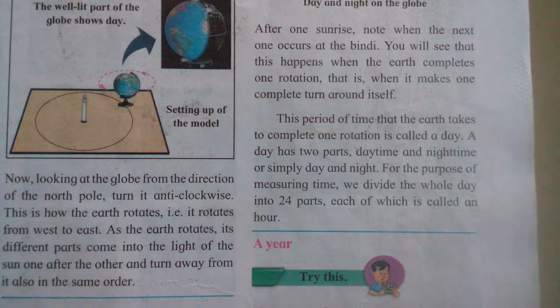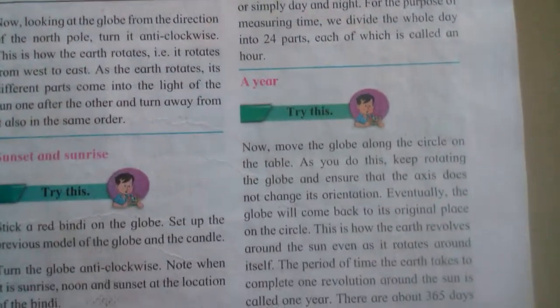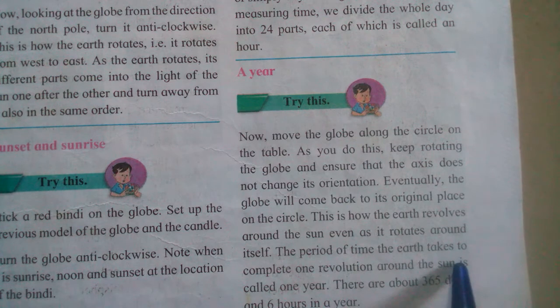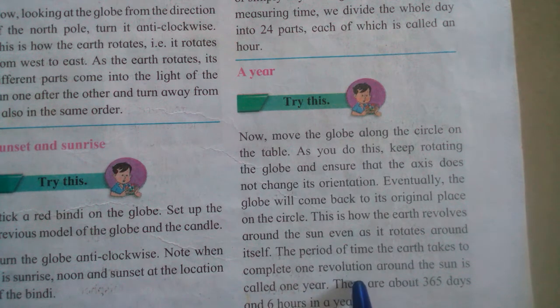See, a year is the period of time the earth takes to complete one revolution. What am I saying? One revolution. Revolution means what?